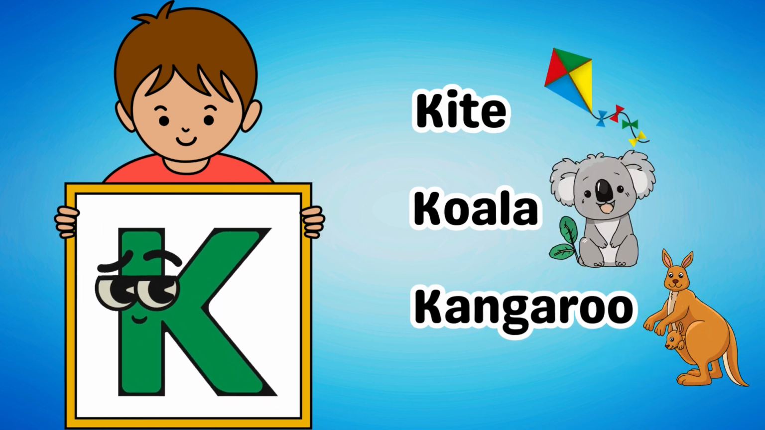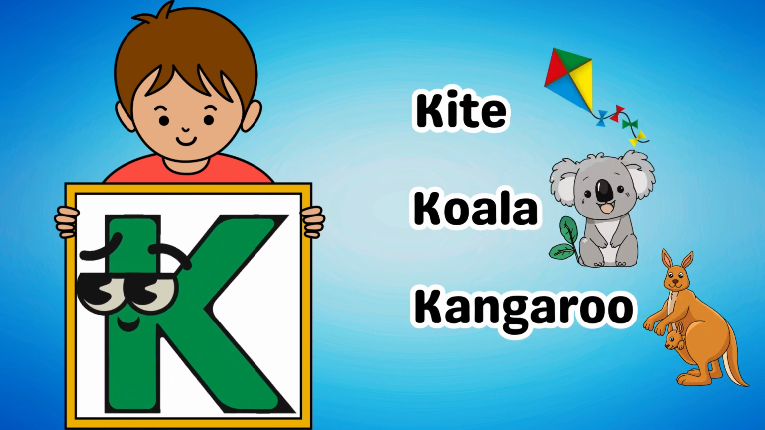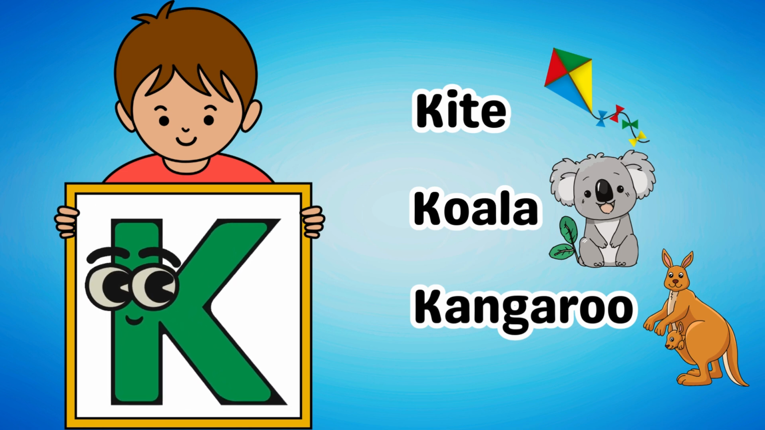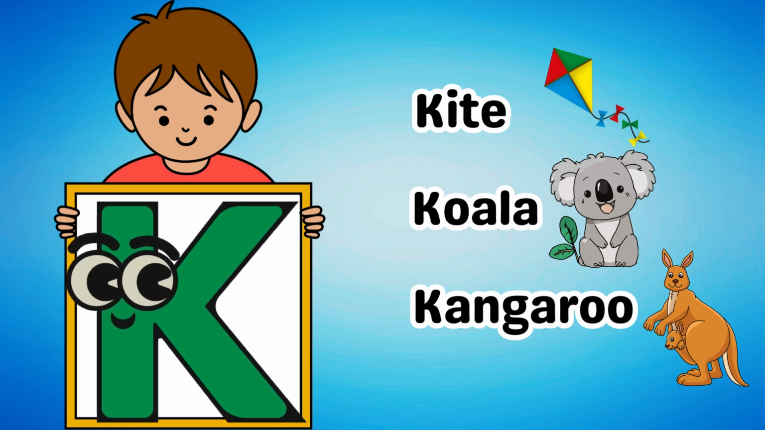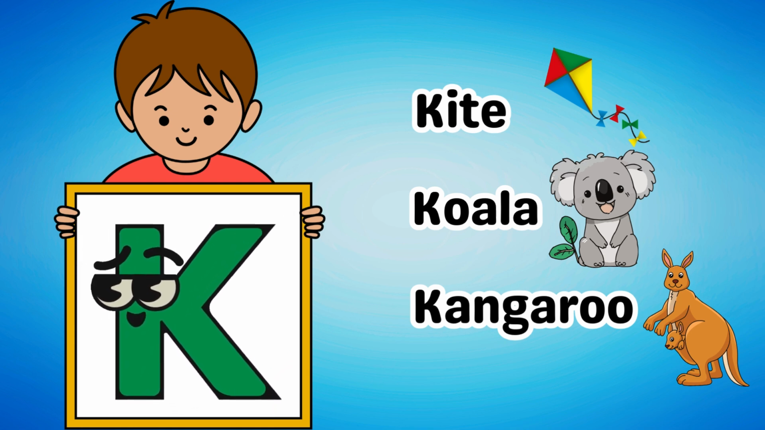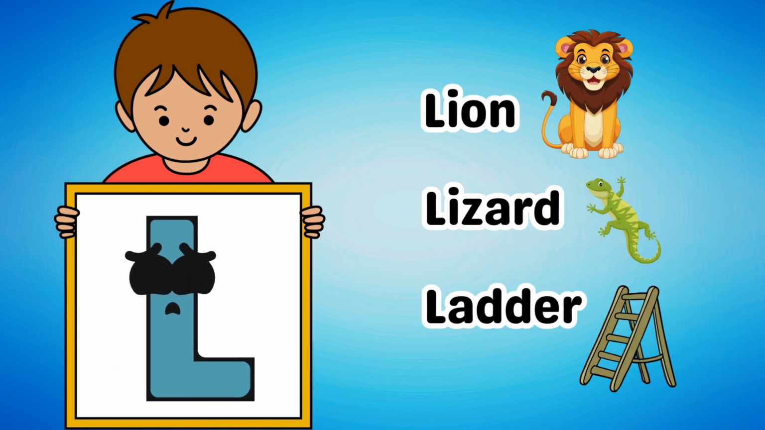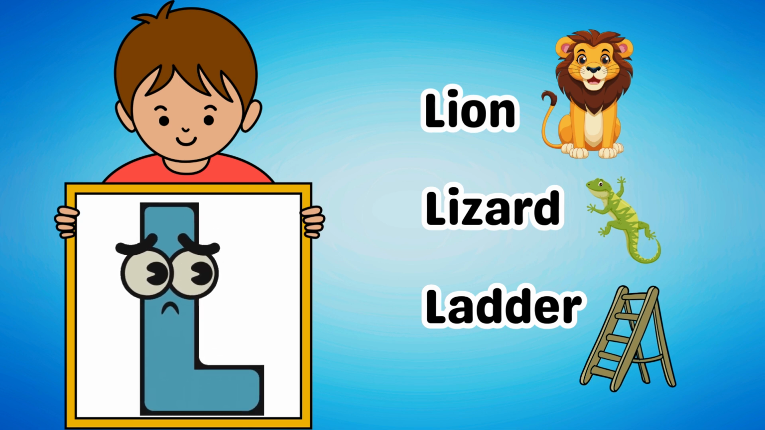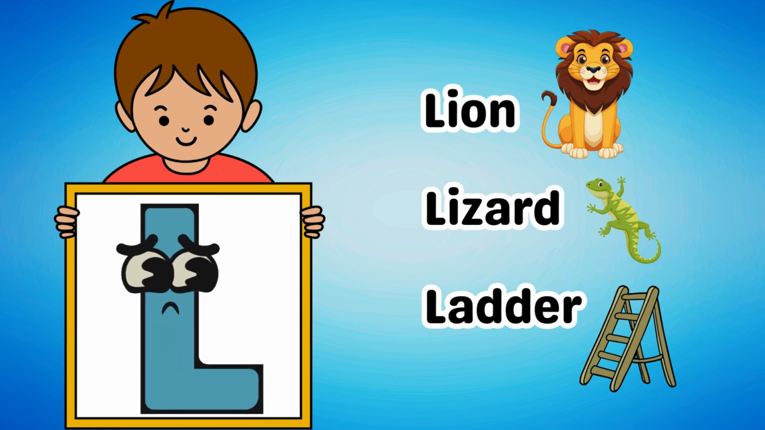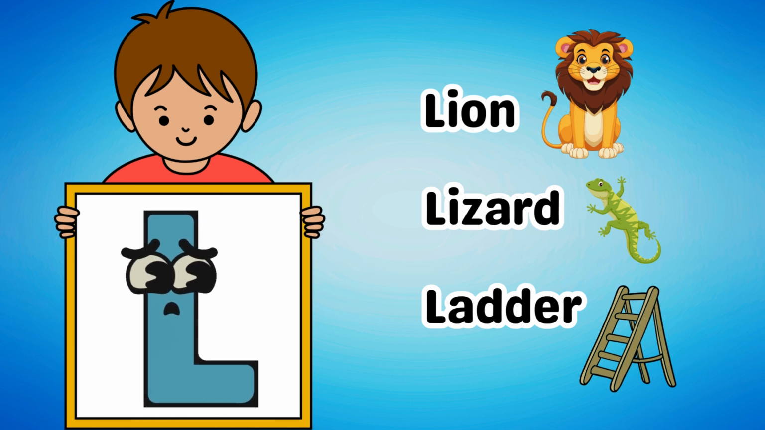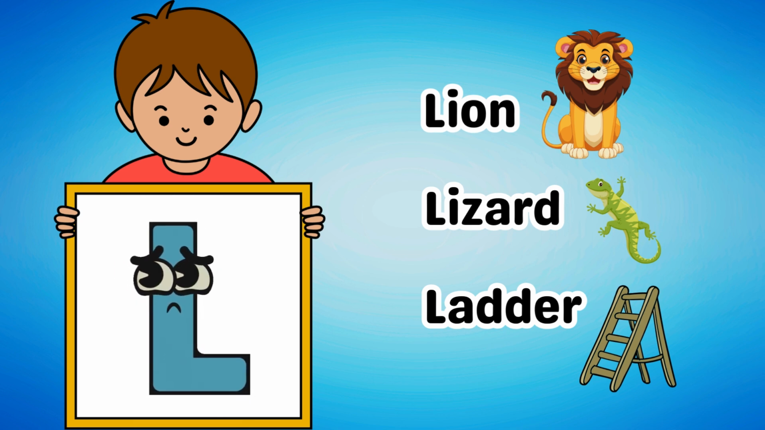Then we have the letter K. Some examples of words that start with K are kite, koala, and kangaroo. Up next is the letter L. Some examples of words that start with L are lion, lizard, and ladder.